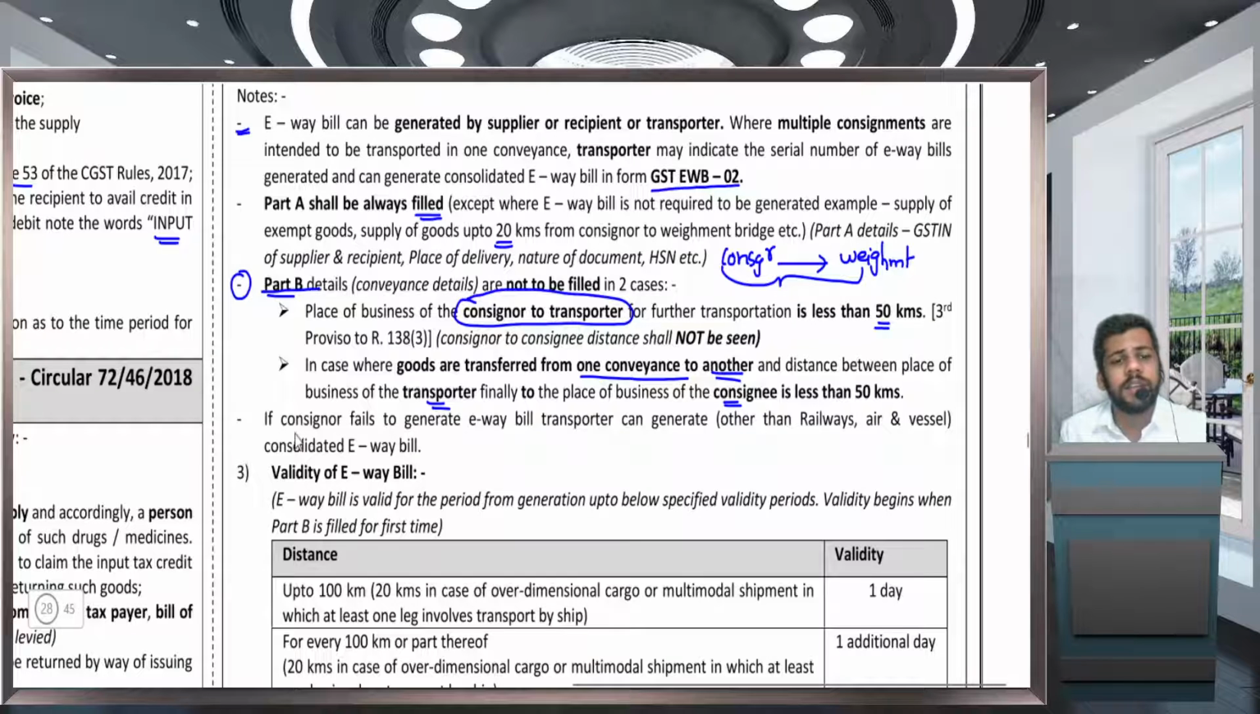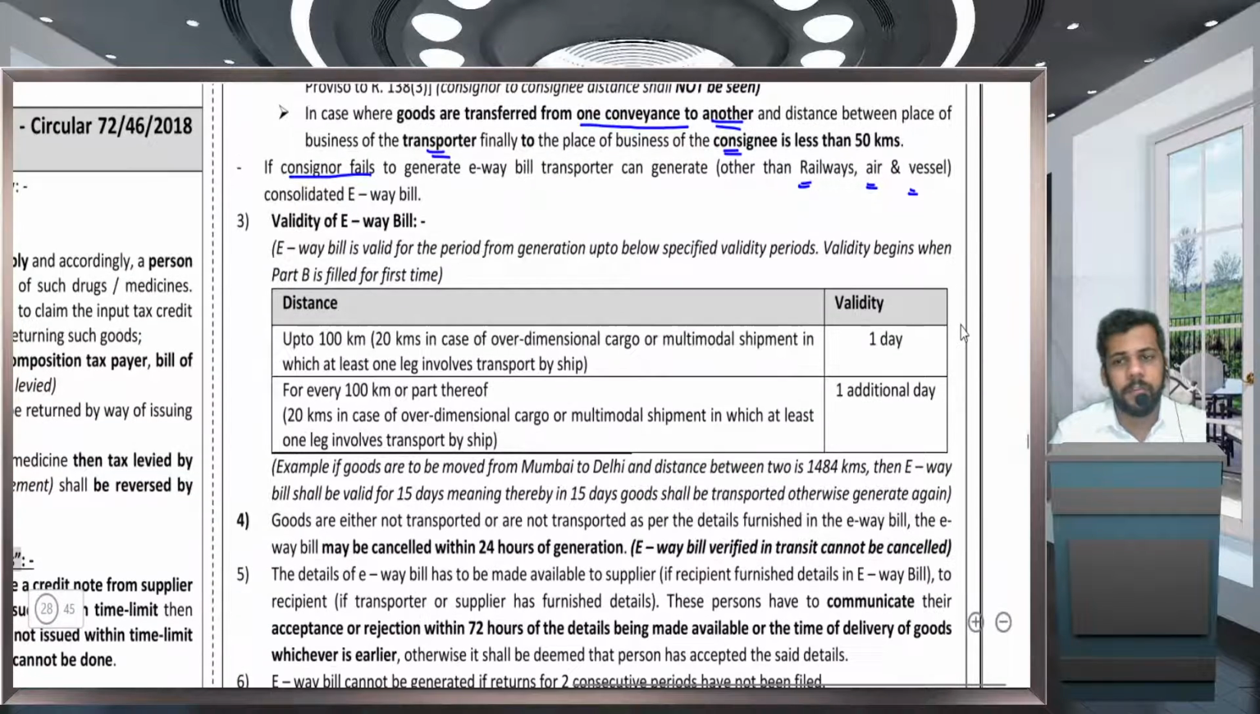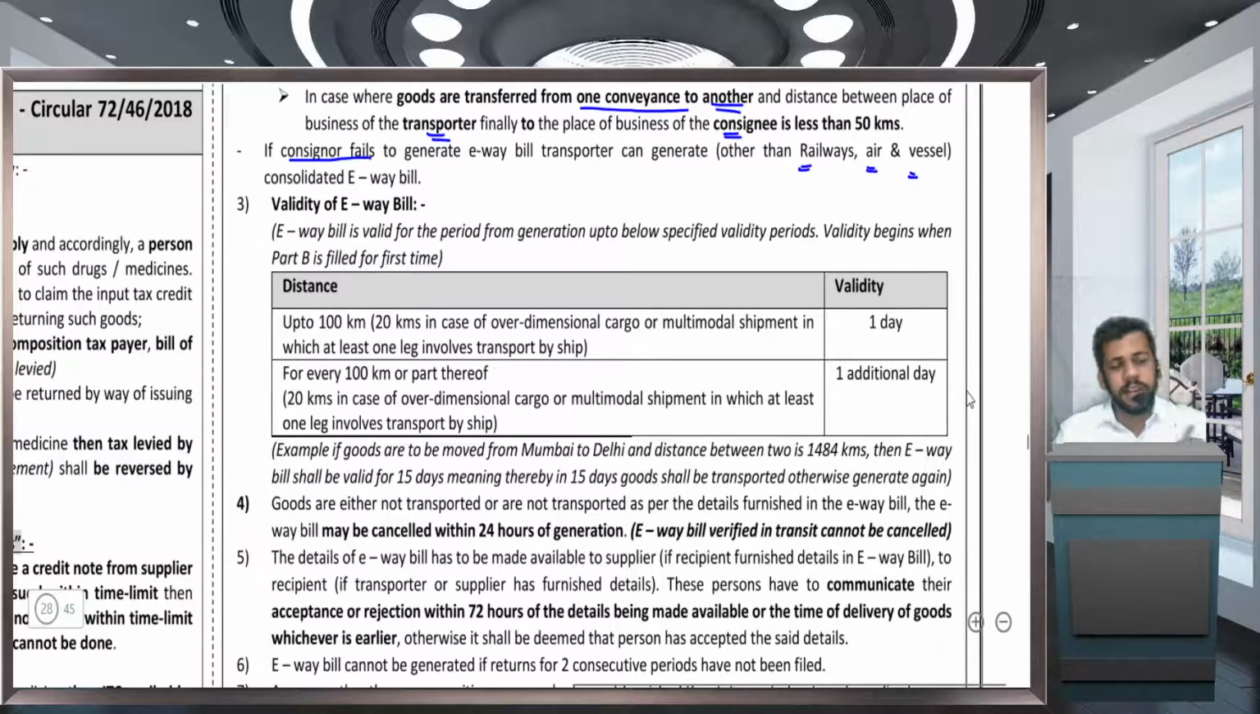Next, if consigner fails to generate EV bill, transporter has to generate, other than railway and vessel. Railway, air and vessel. Next one, validity of EV bill. Very important. Validity means the life of EV bill. As invoice is valid for lifelong, but EV bill is not valid for lifelong. EV bill has certain validity.